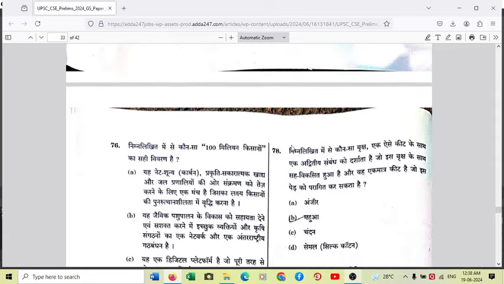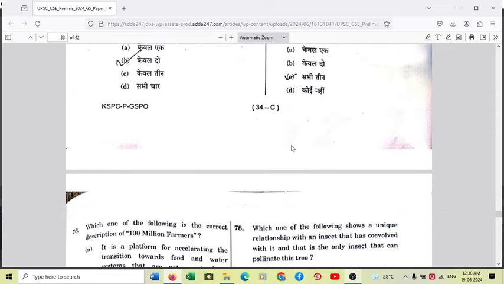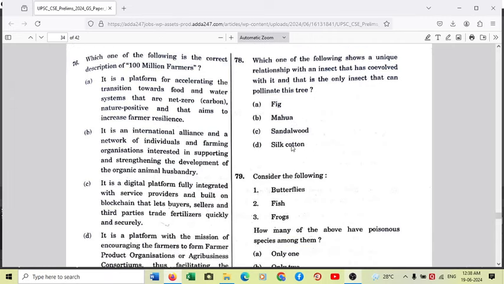Moving to another question on your screen, 76. So this question, okay, very interesting question again. This is based on 100 million farmers. So which one of the following is the correct description of 100 million farmers? On your left. So basically, the answer is very simple. If you know about this initiative, the answer is A. Okay, so it is a platform for accelerating the transition towards food and water systems that are net zero.